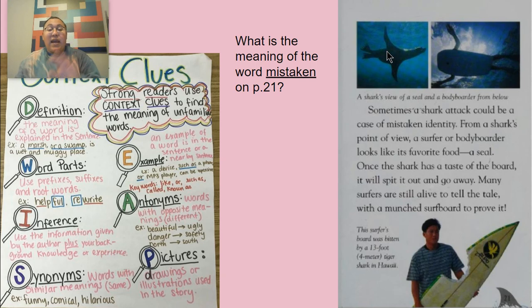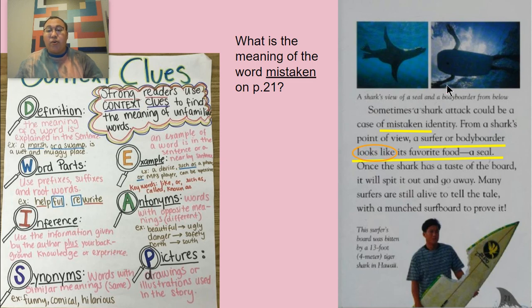So it might be wrong about what they're seeing. So mistaken, I can use this. So it says it looks like a surfer or bodyboarder. So it looks like its favorite food, right?